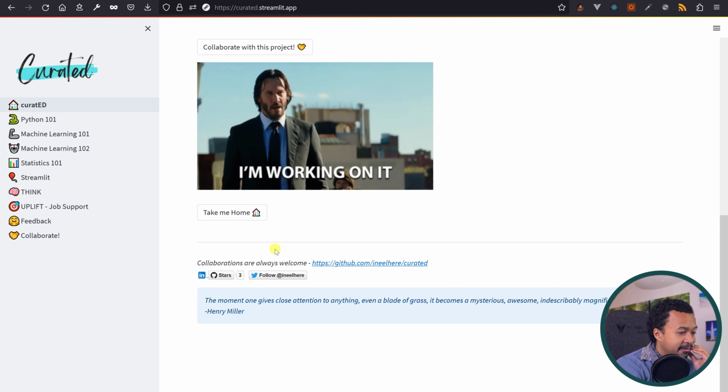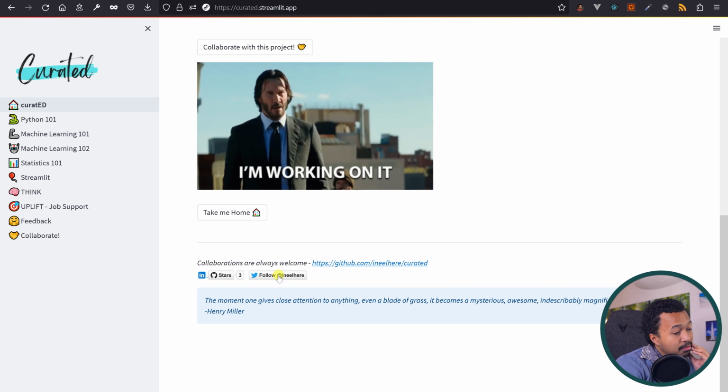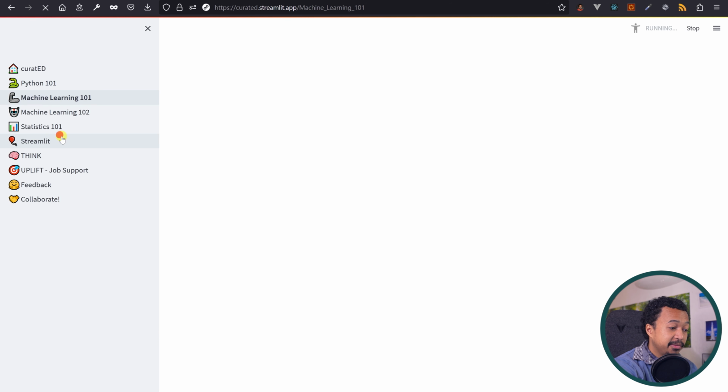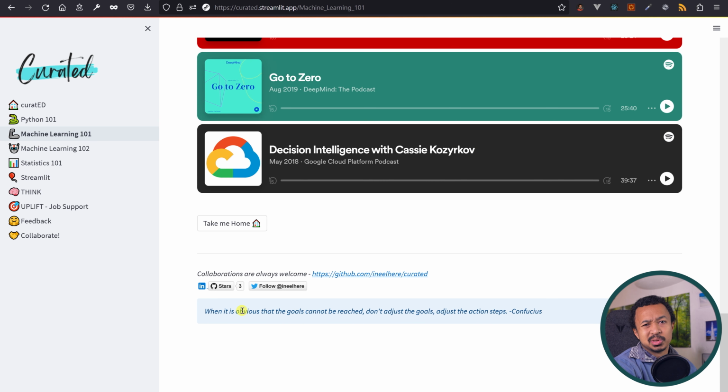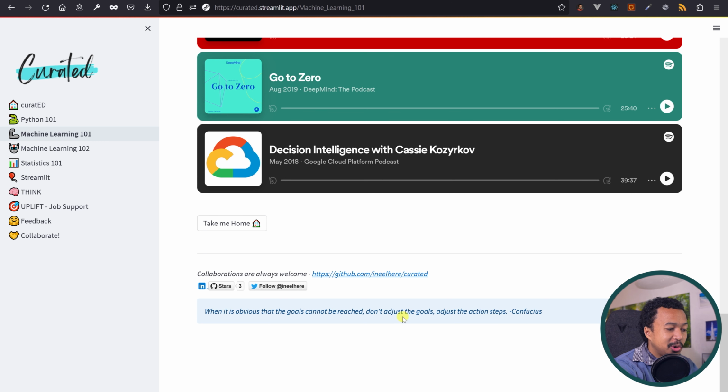I'm guessing this is a footer. Collaboration, so link to source code, CTA. As long as the CTA is available on every page, I'm okay with this as a footer. This also shows we really need a Streamlit footer one day to put the CTA in there. I'm also liking the fact that we get a random quote at the end.